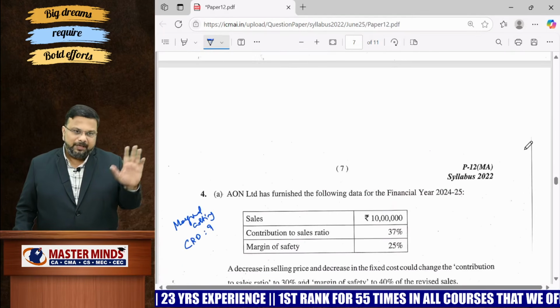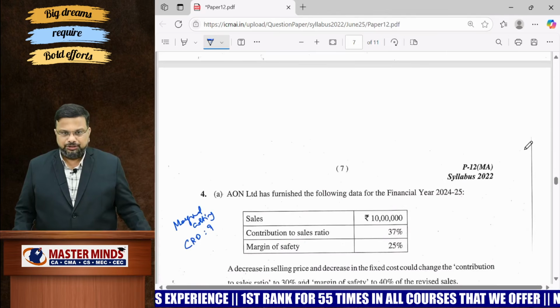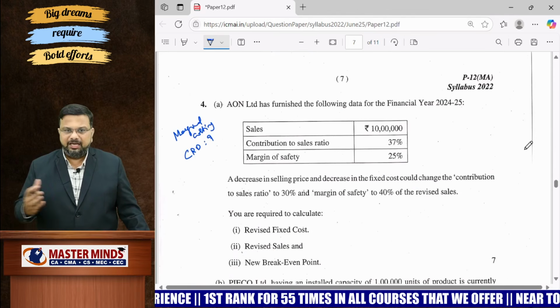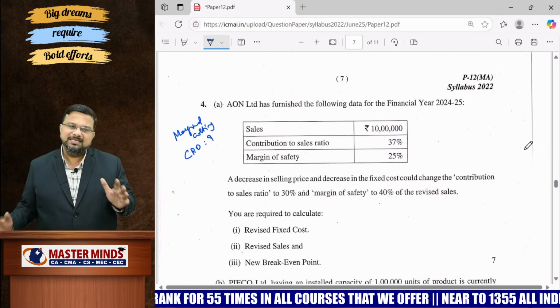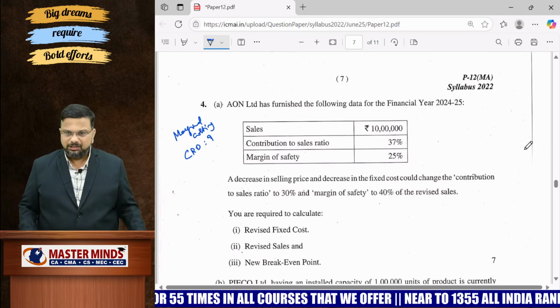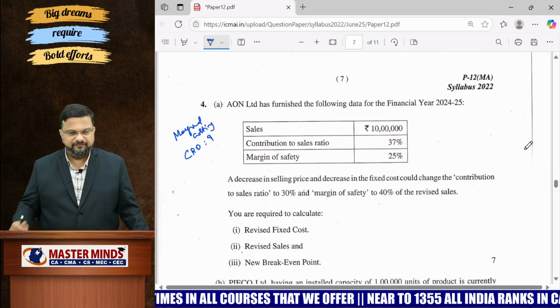Right. So that is from application of marginal costing in short-term decision making. Now question number 4A is from marginal costing again. Now this problem is basic compared to the earlier problem. That's why it is only given for 7 marks. Some basic information is given.